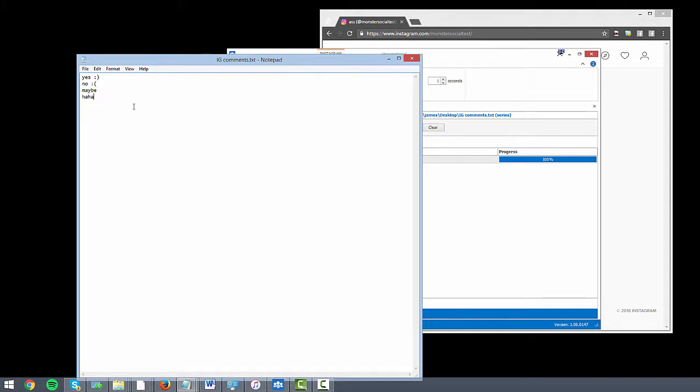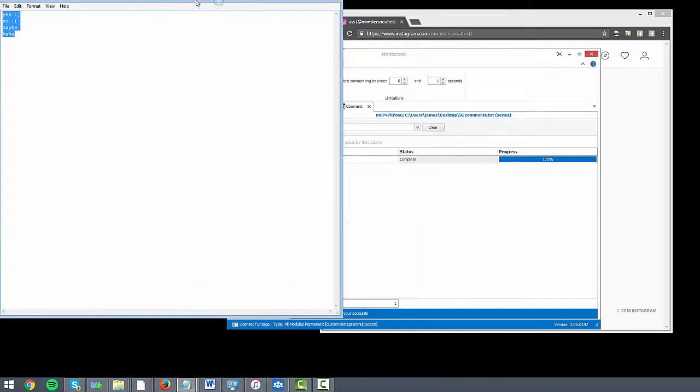And what it'll do is it'll randomly select from this text file one of those comments to do. So for example, if you're wanting to comment on a lot of people's photos and whatnot, and you don't want to have the same generic reply to everything all the time as you're posting throughout Instagram, you can load up a few and then it'll just select a random one. That way you're not always spamming the same thing over and over again.